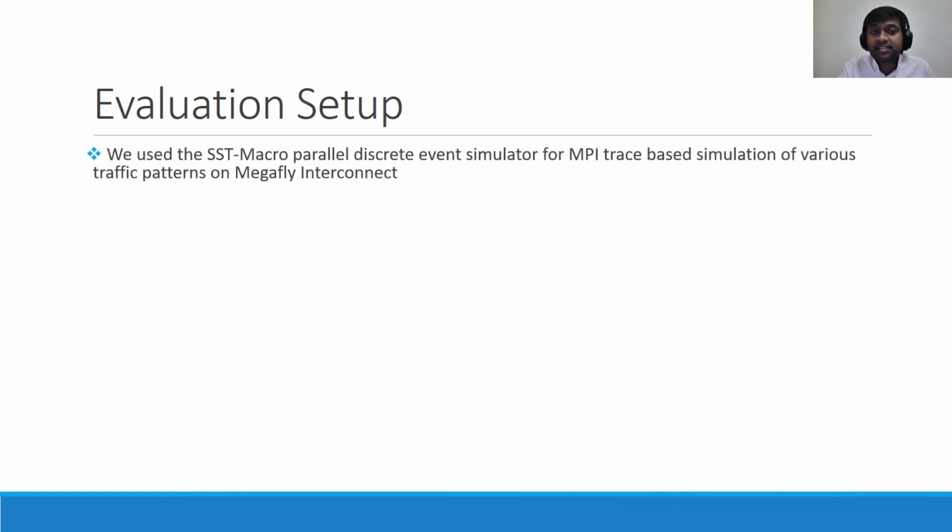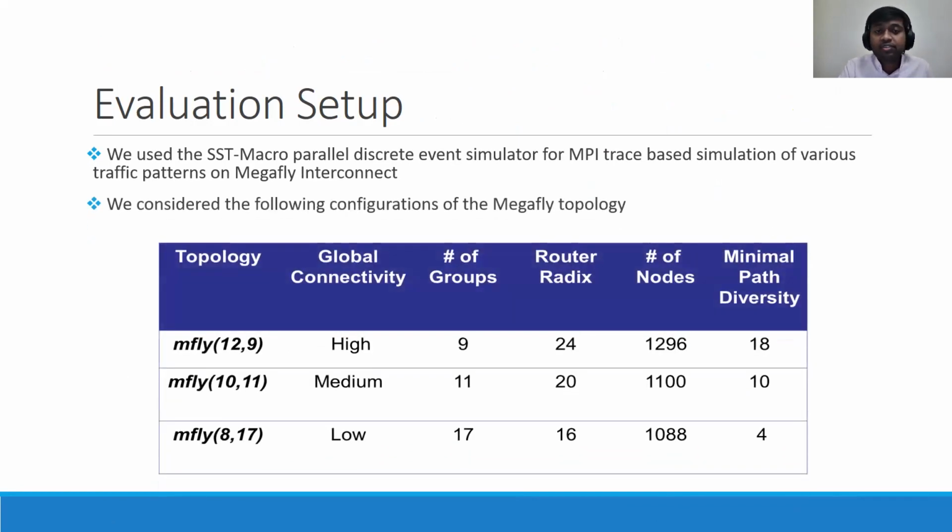So we used the SST macro parallel discrete event simulator for MPI trace-based simulation of our traffic patterns on Megafly interconnect. So we use 3 configurations of Megafly for our evaluation purposes. MFly 12,9 is a small Megafly topology with 9 Megafly groups, where each level of a group has 12 routers with high global connectivity and path diversity.